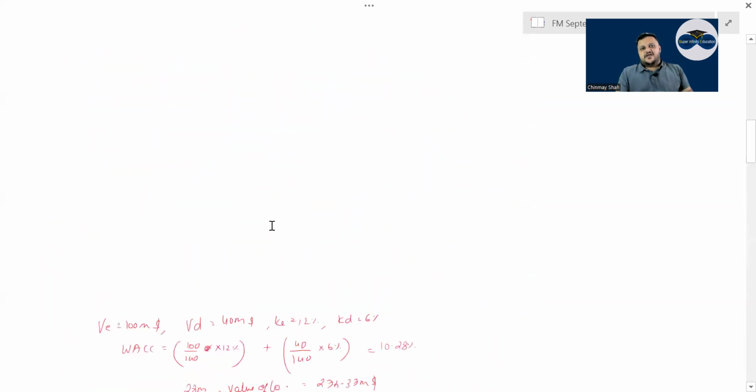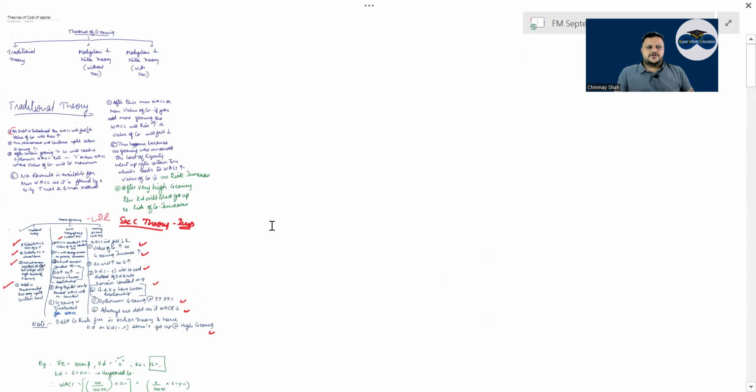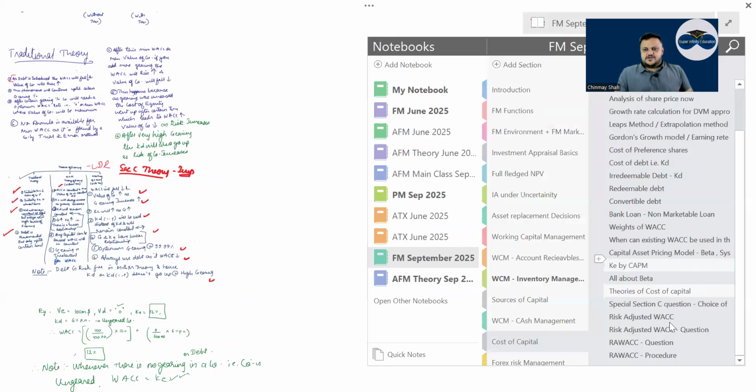But very high gearing. Yesterday we saw one question. Very high gearing may have a lot of problems. So to avoid those problems, don't have very high levels of gearing. Correct? Then special section C question.